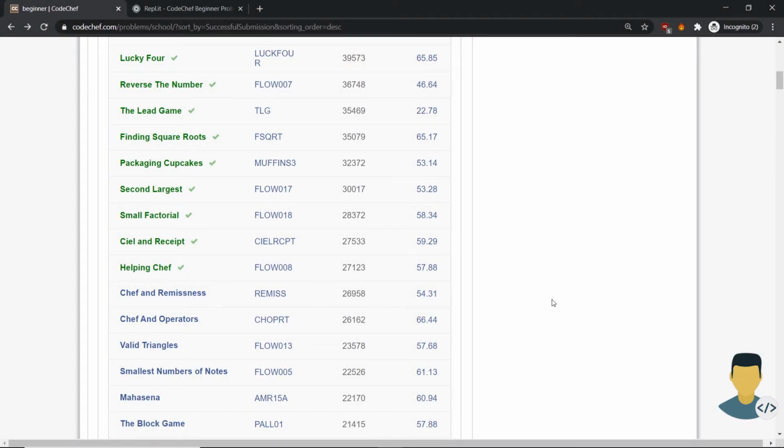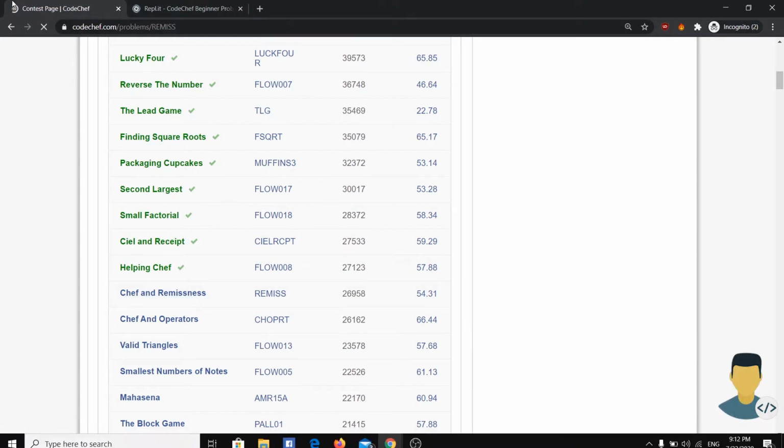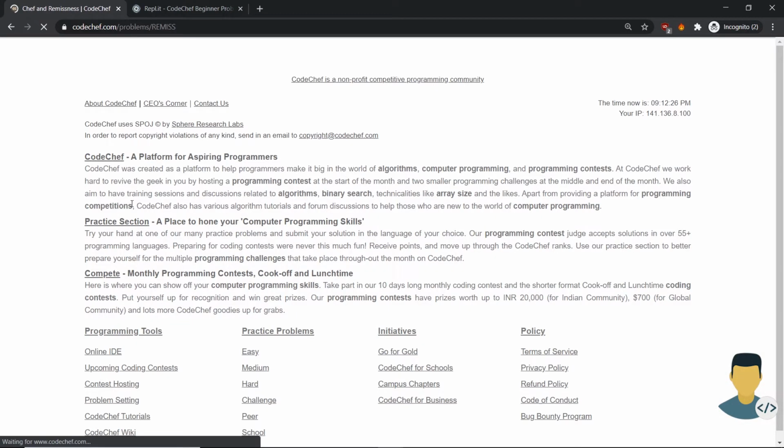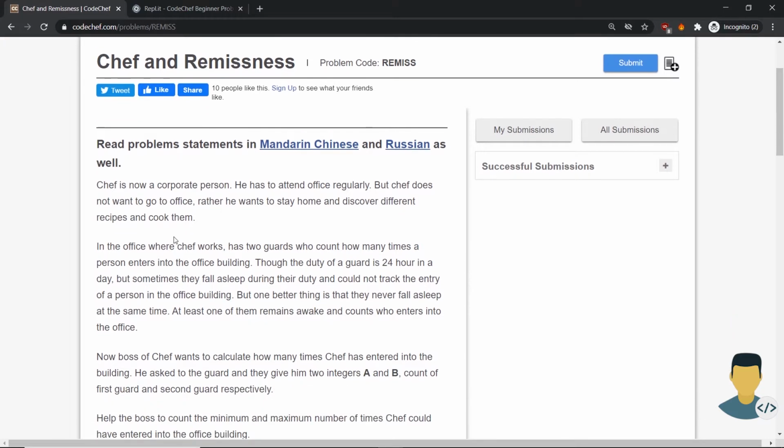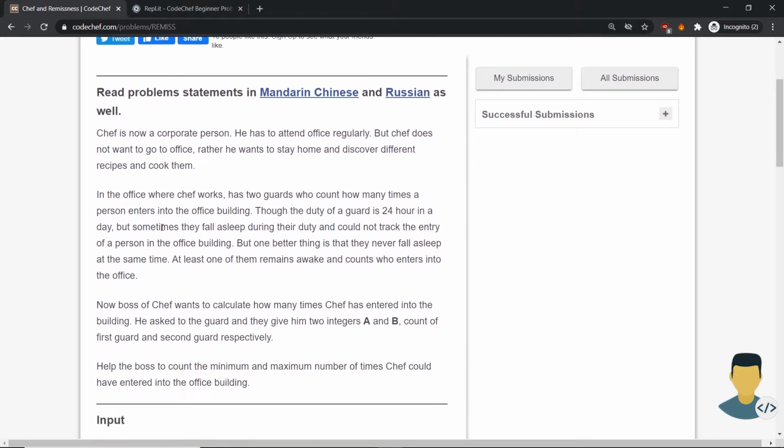Hello everyone, we are going on with our 19th exercise named Chef and Remissness. So in this exercise it says that the chef is now a corporate person. He has to attend the office regularly, but the chef does not want to go to office. Rather, he wants to stay home and discover different recipes and cook them.